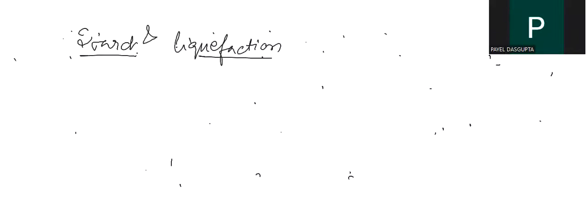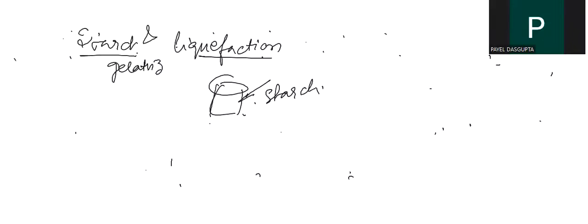Say suppose I am talking about starch, gelatinization and liquefaction. How does it take place? What do you understand by this? When we are doing gelatinization and liquefaction, the starch may be slurried in water. We are taking a slurry solution, and when we are heating it, the starch solution will be in a slurry form.